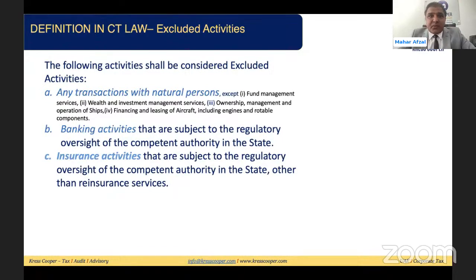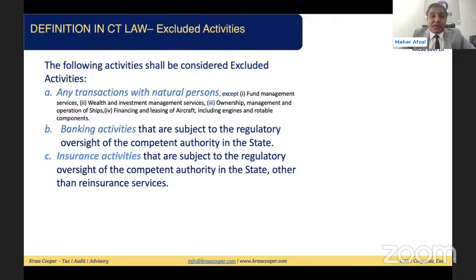Fund management services provided to a natural person, wealth management services provided to a natural person, ownership, management and operation of ships provided to a natural person, or any financing or leasing of aircraft to a natural person. Other than these 4 categories, every transaction of the qualifying free zone person with a natural person will be considered excluding activities. And these 4 will be considered qualifying activities. Income from these activities will be considered qualifying income.